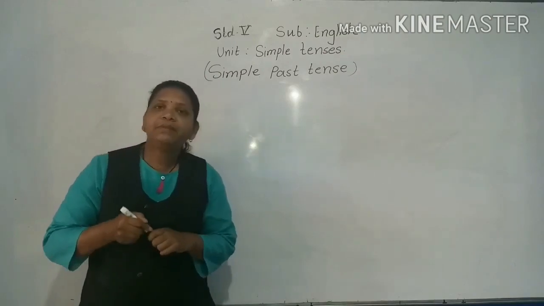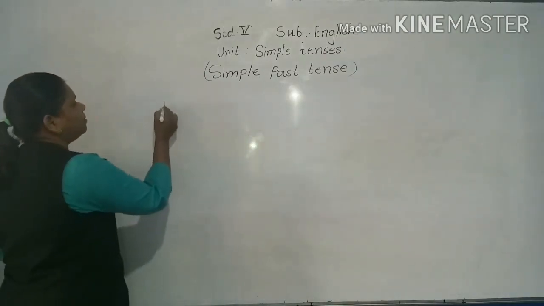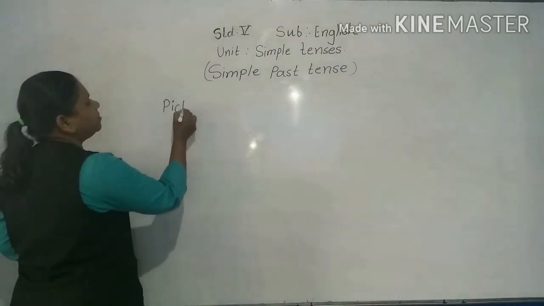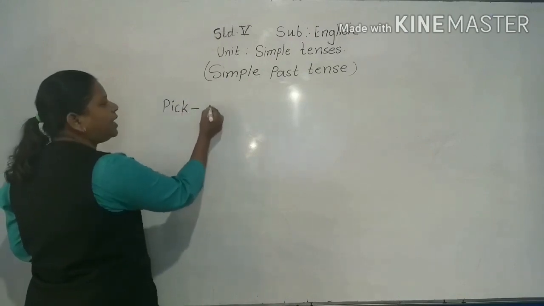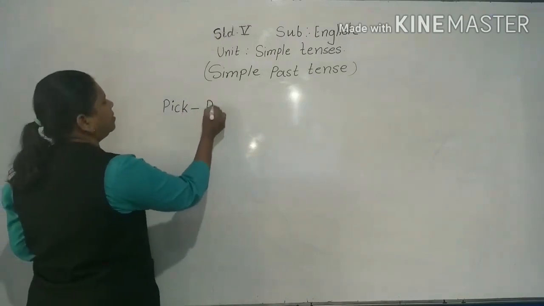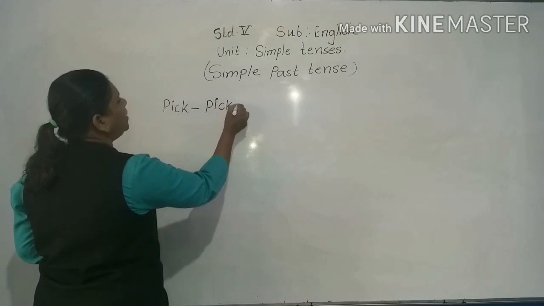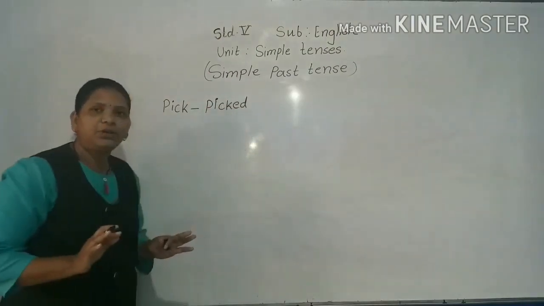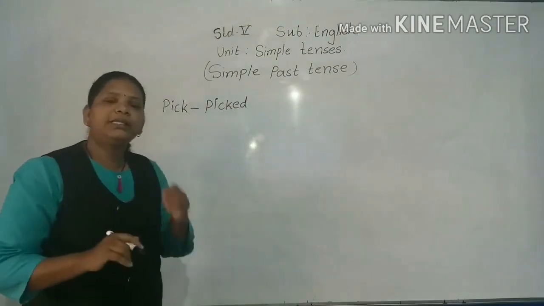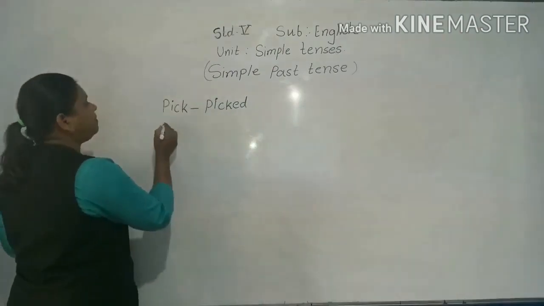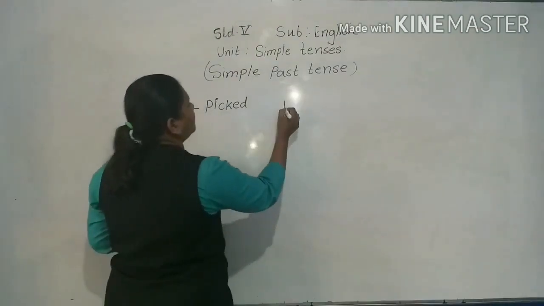For example, pick. If we add ed here, picked. Right, my dear students? One more example, laugh.